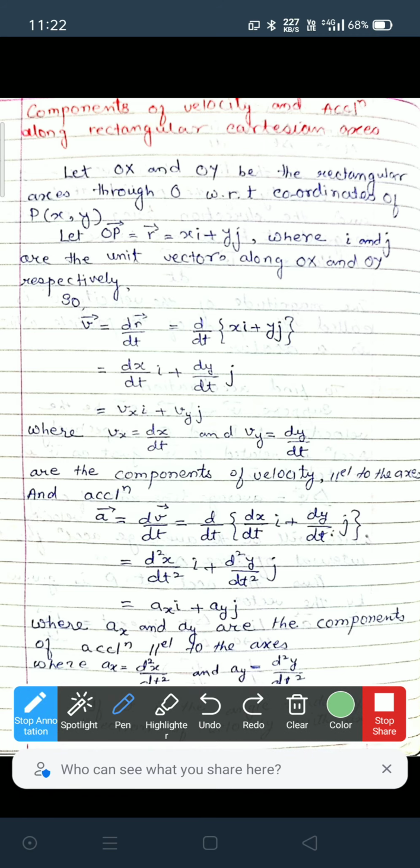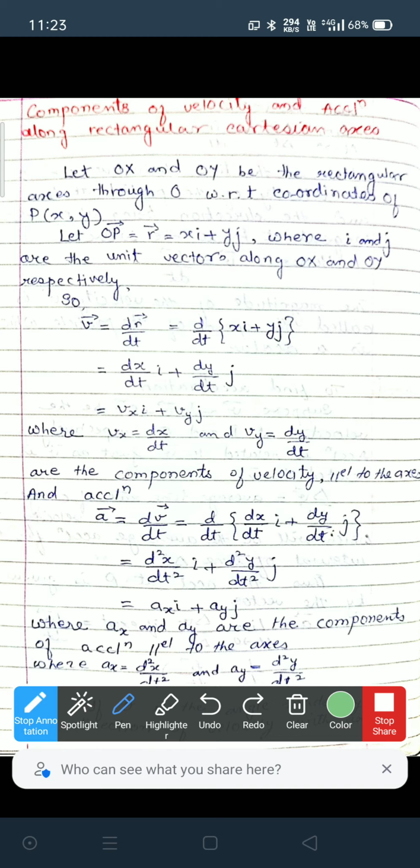Now, components of velocity. Understand how to find them. Next, components of velocity and acceleration along rectangular Cartesian axes. Rectangular Cartesian axes means along the x-axis and y-axis. Let OX and OY be the rectangular axes through O, meaning the origin is O, with respect to which the coordinates of point P are (x, y).